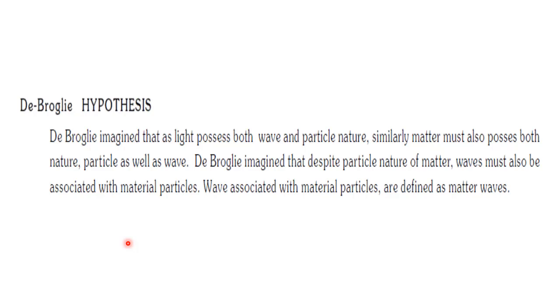So taking this into consideration, de Broglie thought, why should we stick with only light? That means light, which is behaving as a wave and also as a particle, later on named photon, why is it not so for other particles like electron?